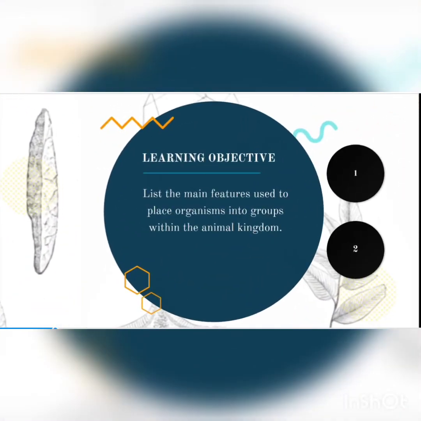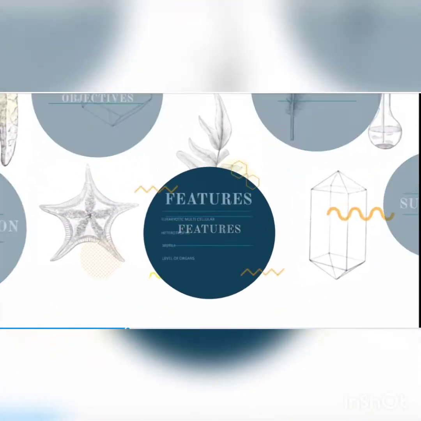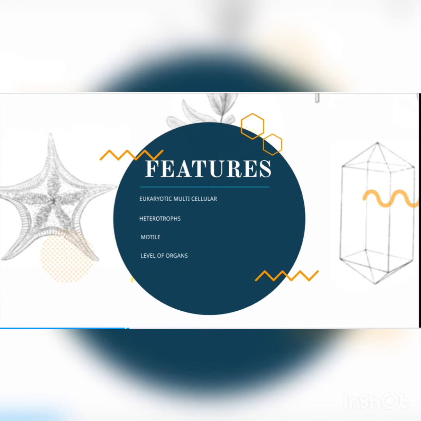So today's learning objective is to list main features used to place organisms into groups within the animal kingdom. We will be focusing more on class arthropods and class vertebrates. So the features to classify an organism as an animal is they are eukaryotic and multicellular, they are heterotrophs, they are motile, and the level of organs.